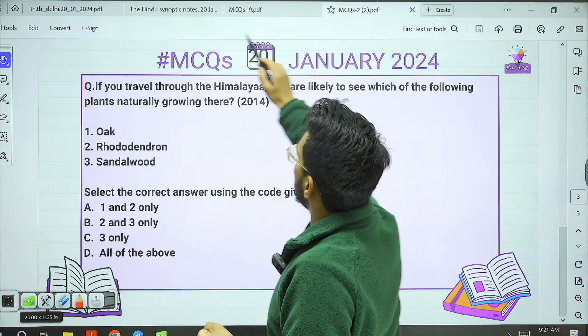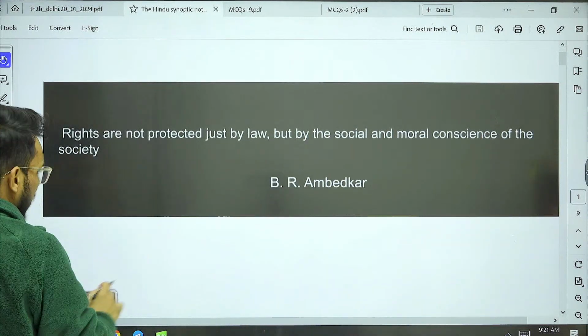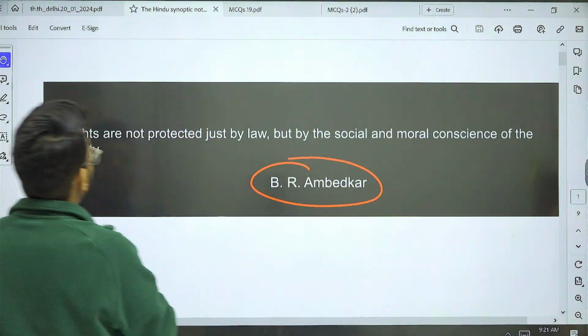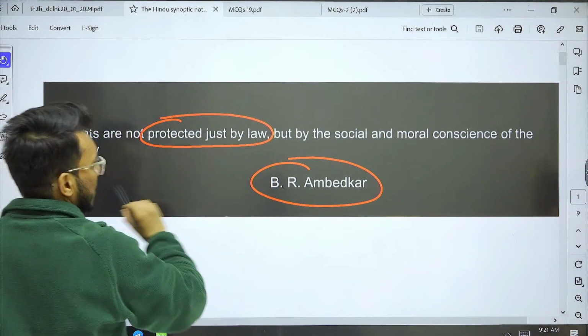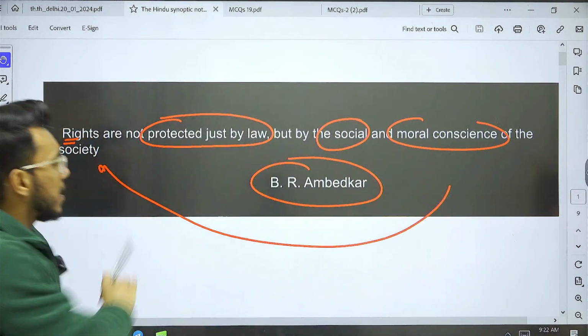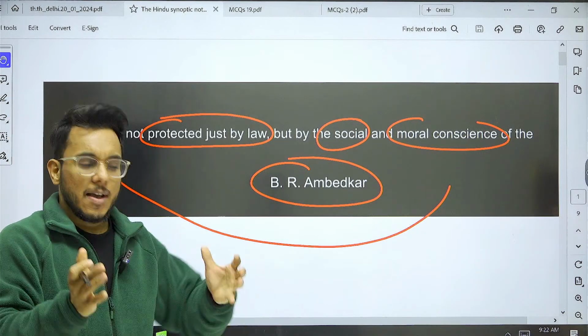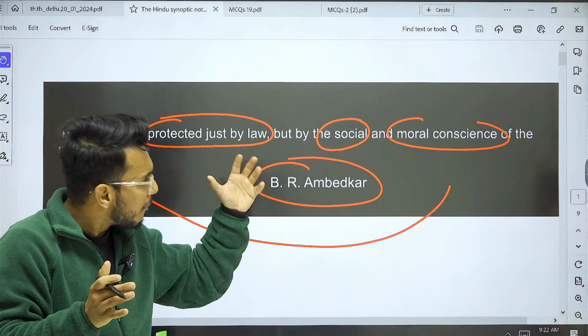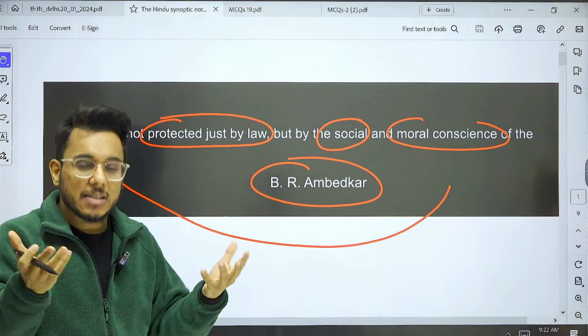Every class we start with the GS quotation. Today we are going to take a quotation from Dr. B.R. Ambedkar. Dr. Ambedkar says that rights are not protected just by law, but by the social and moral conscience of the society. Rights are not protected just by law, by the judiciary, by the police. Laws will be protected by the moral conscience, moral uprightness, moral understanding and social understanding of the society.